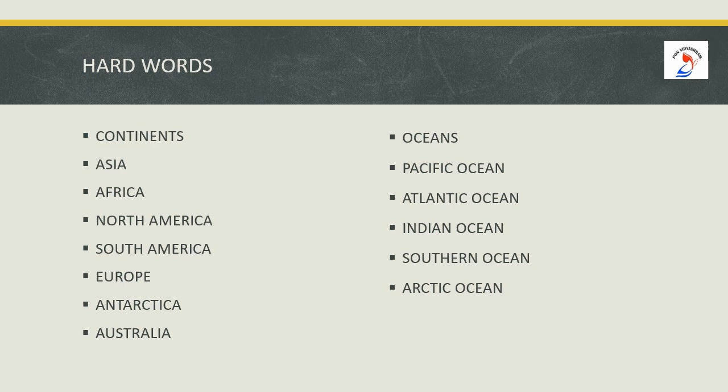Next, we are going to see the hard words we learnt in this module. Children, you have to be thorough with the spellings. Continents: Asia, Africa, North America, South America, Europe, Antarctica, Australia. Next comes the oceans. Oceans: Pacific Ocean, Atlantic Ocean, Indian Ocean, Southern Ocean, Arctic Ocean.